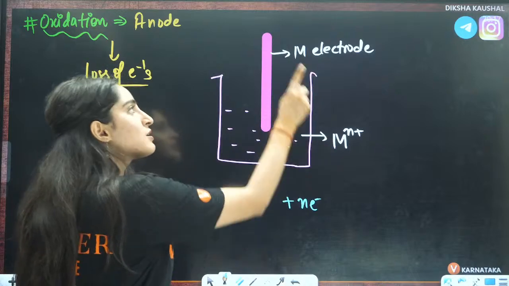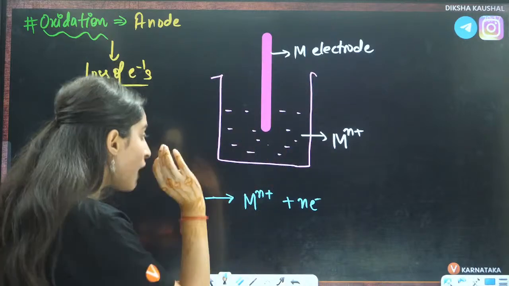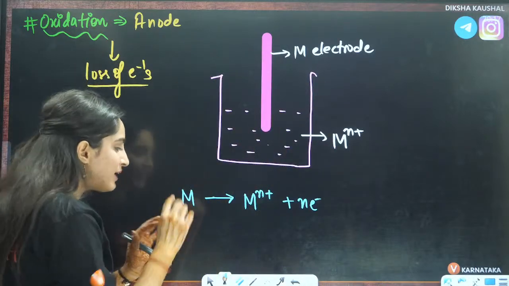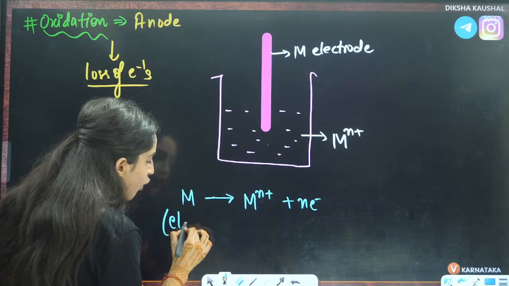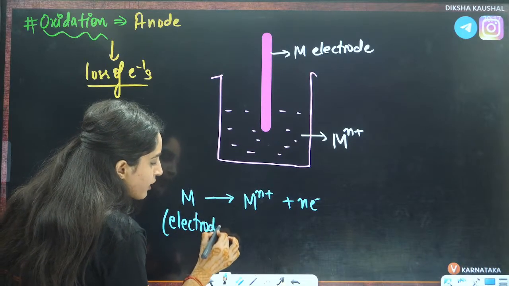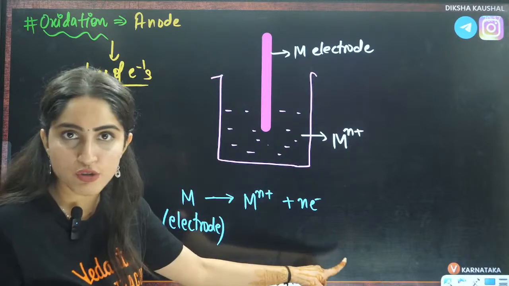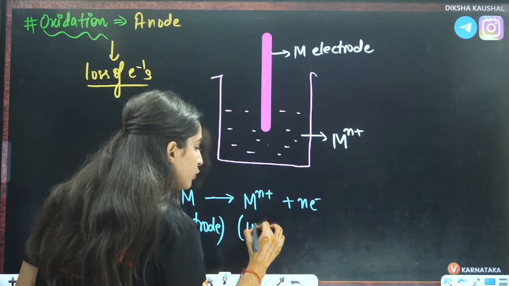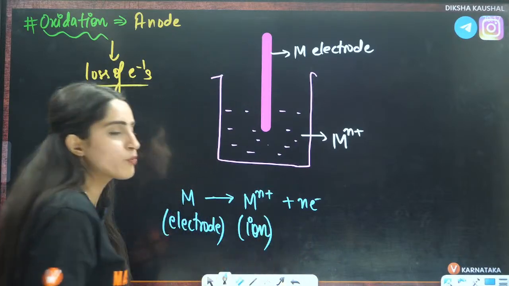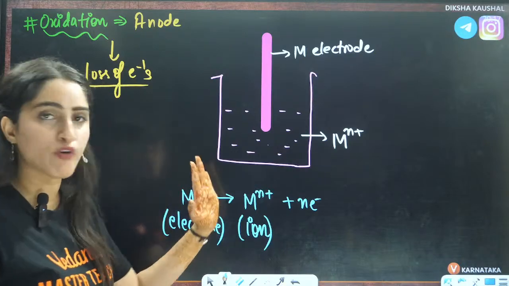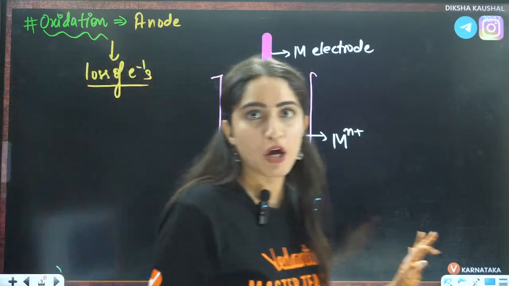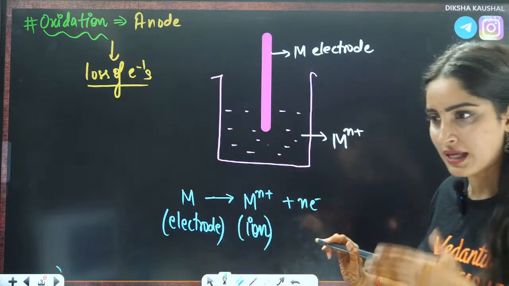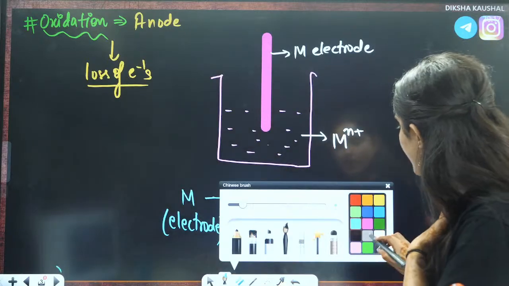This is also M, this is also M. So now what is happening? This metal from the electrode is losing the electrons to become ions. That is called the loss of electrons. So this is basically oxidation, right, students?